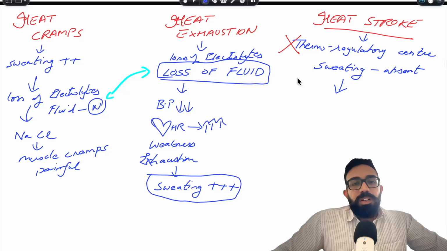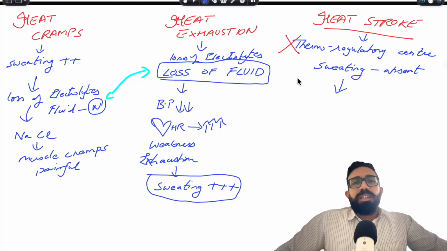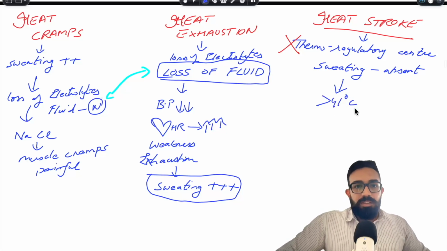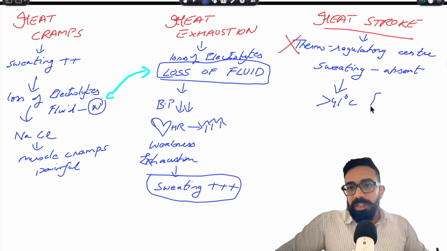What will be the body temperature? The body temperature will get immensely high. The only way to reduce the body temperature is by sweating, and the person is not sweating. So the body temperature goes very high, sometimes greater than 41 degrees Celsius. The normal body temperature, let me again remind you, is 37.